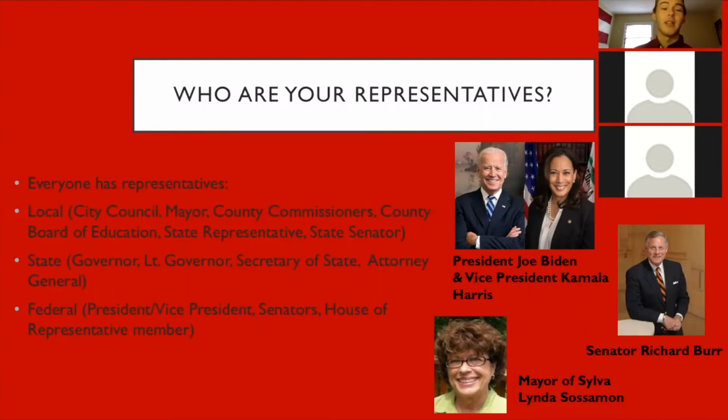The state representatives would be your governor, lieutenant governor, secretary of state, and attorney general, since they're all elected on a state level. And then your federal representatives would be your president, vice president, senators, and House of Representatives member.